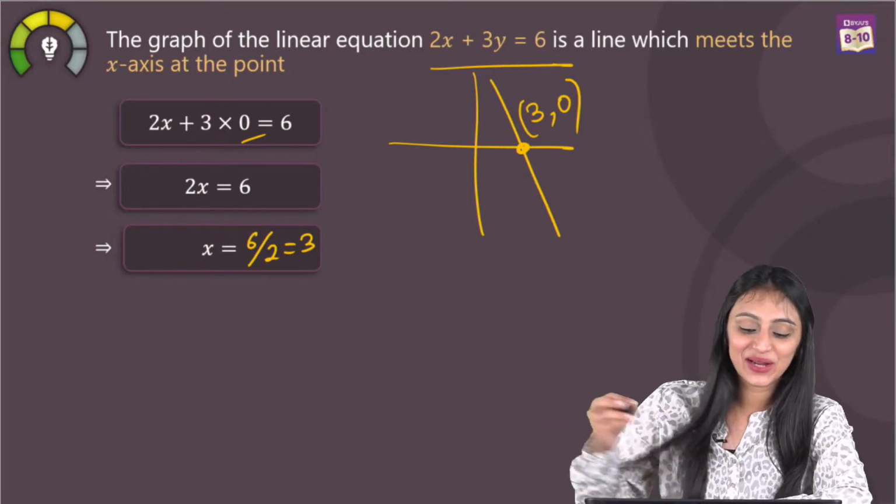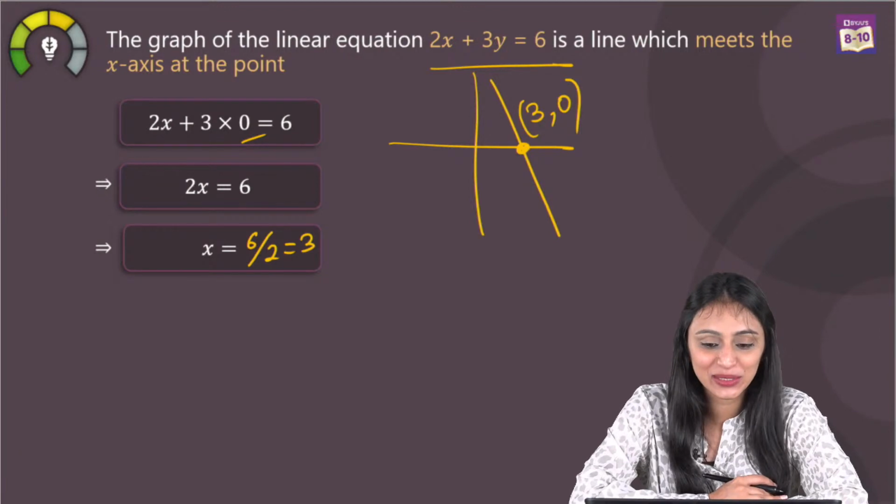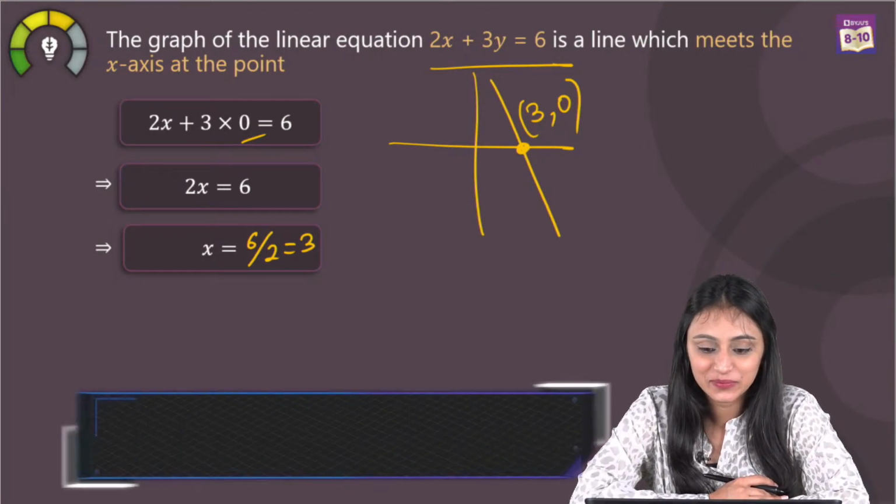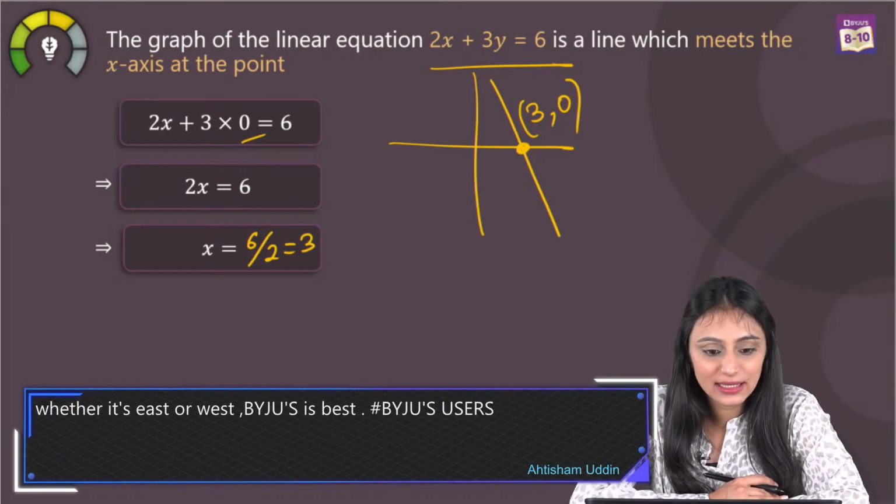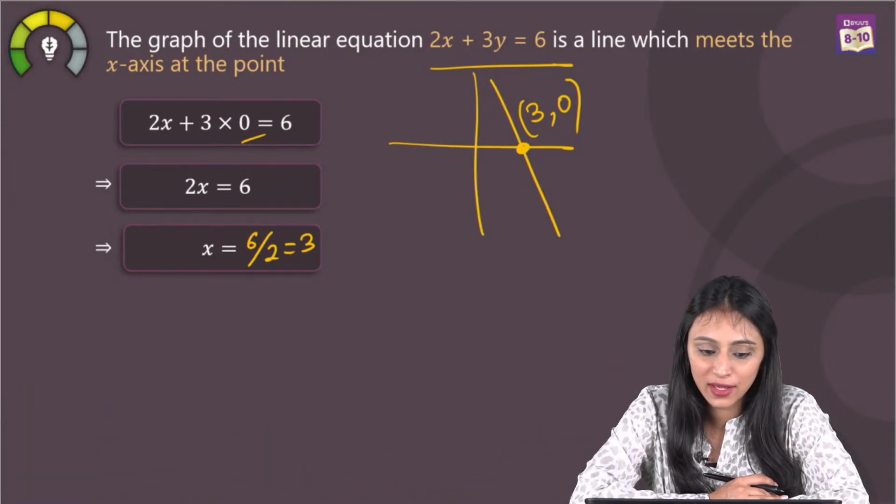All right, so that means (3, 0) should be the point in this case. Tanushri, it's C. Shreyanshi, C. Yes. Aditi, Fahima, Athisham, absolutely.